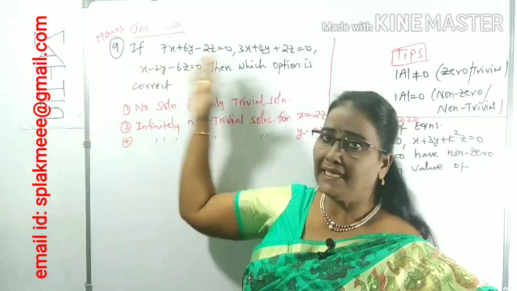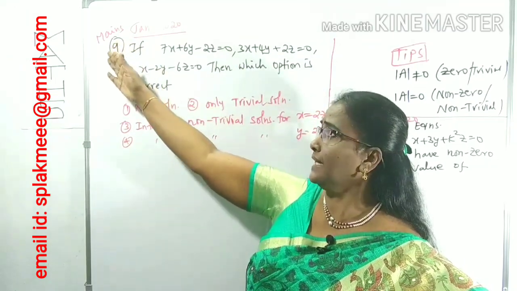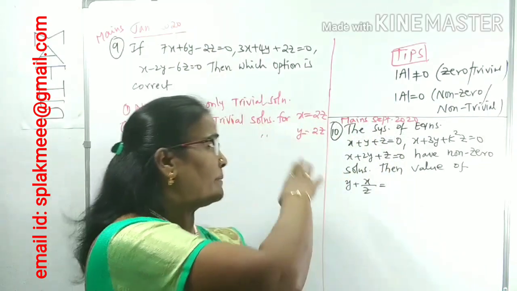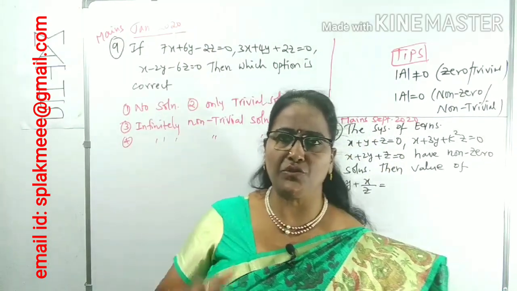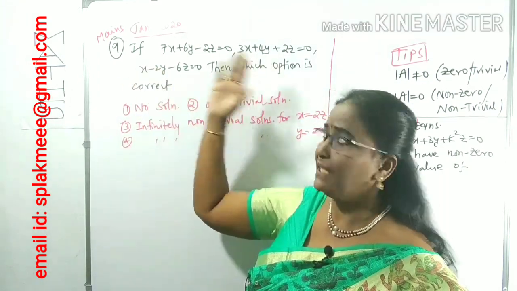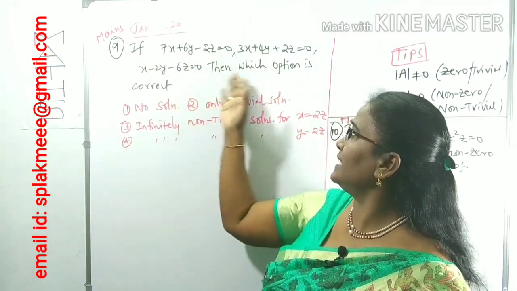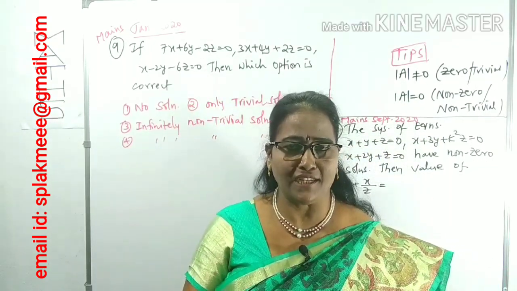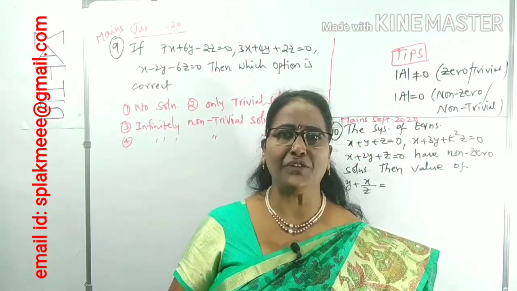That's it. Now questions 9 and 10. The ninth question is from the Mains January 2020 batch. This is from the September 2020 batch. Those two questions depend upon the homogeneous system. In this question, what is given? If the system of equations is given, then which option is correct? We have to recognize which option is correct.